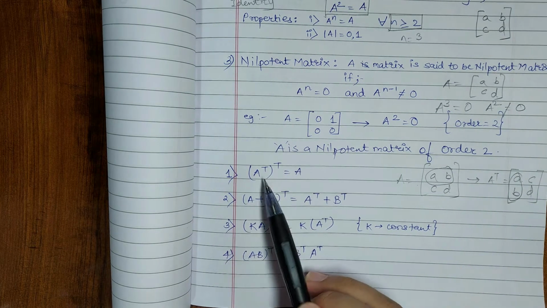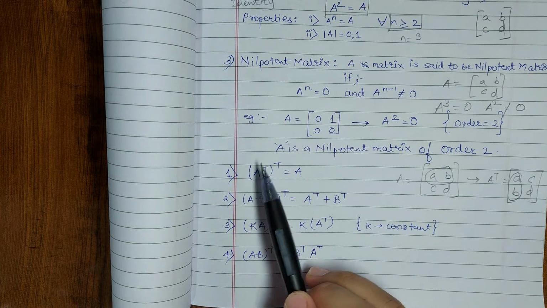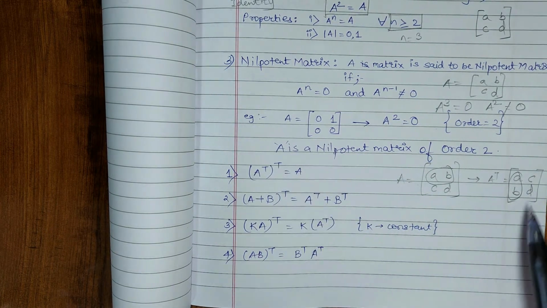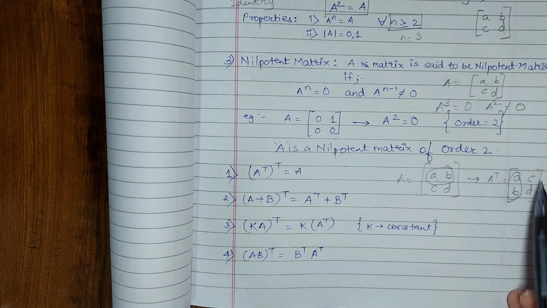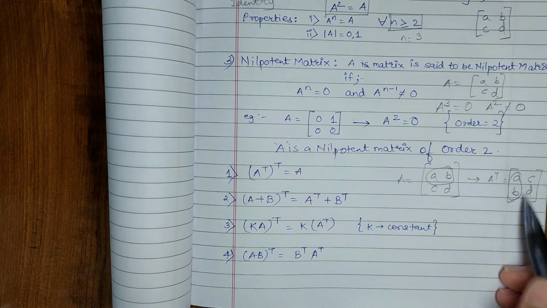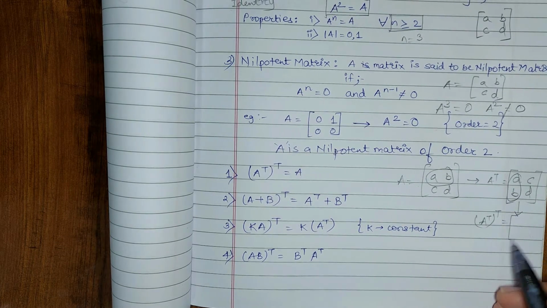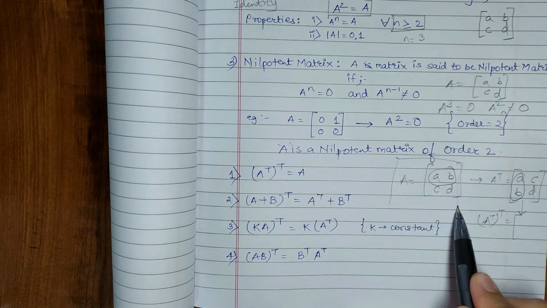So the first property is that the transpose of A transpose is going to be A. Now we can consider this from here as well. If we convert this one again to a transpose, we will finally get the original one back.